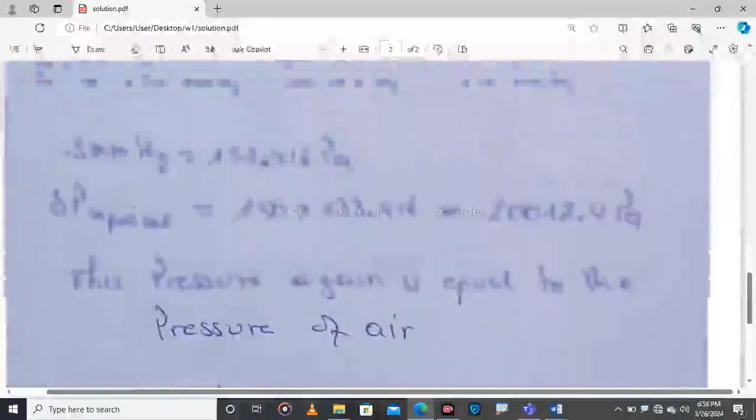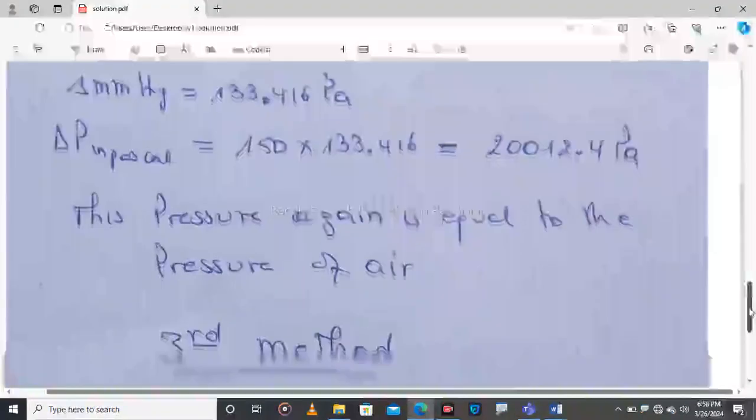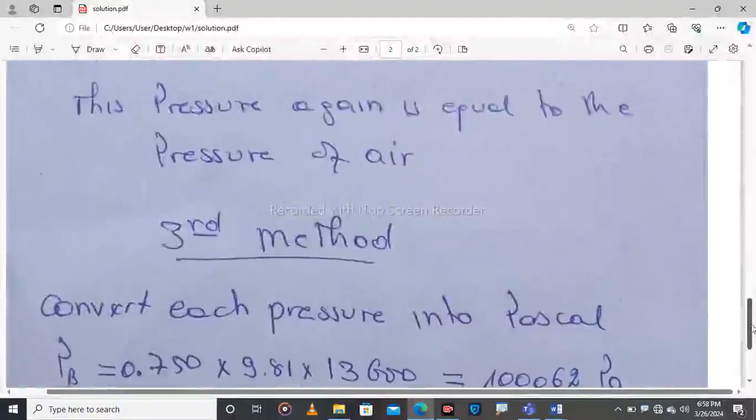This pressure difference will always be equal to the pressure of the air, so we equalize it with the density of air times gravity times h, and that h will be the height of the mountain. So you will find the same height of the mountain, 1,632 meters, as you have seen in the first method.